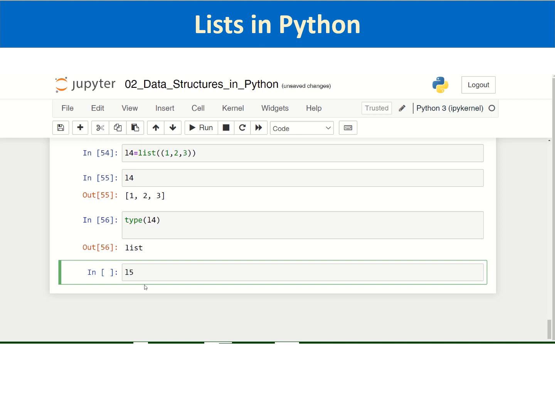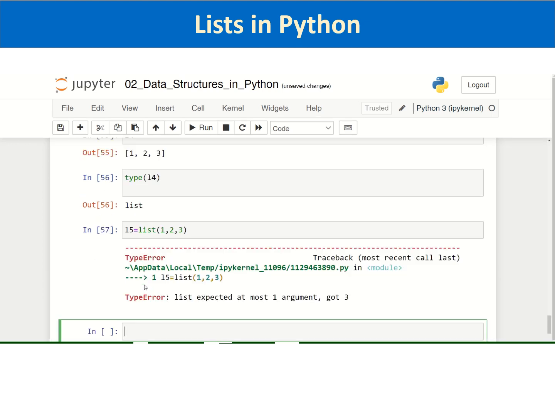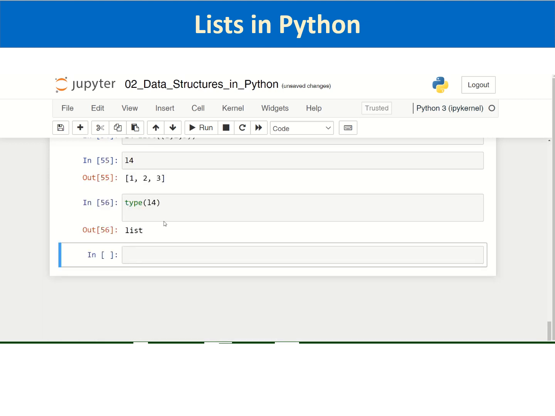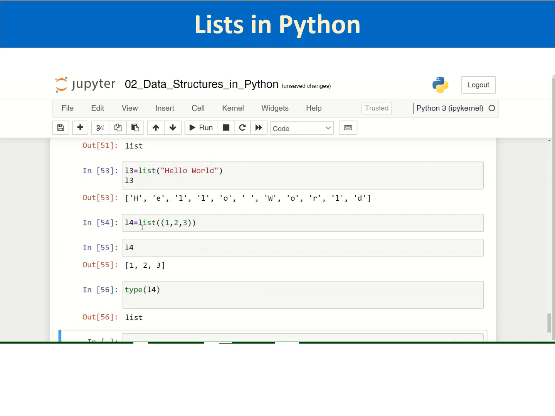What will happen if I pass simple 1 2 3? Functions are always associated with normal brackets, whether it is built-in functions or user-defined functions, and you will pass the parameters inside. I have passed a tuple, I have passed a string. If I say simple 1 2 3, no, it is not. So we have seen two ways: one is by list literal, and another is by using the built-in list function.